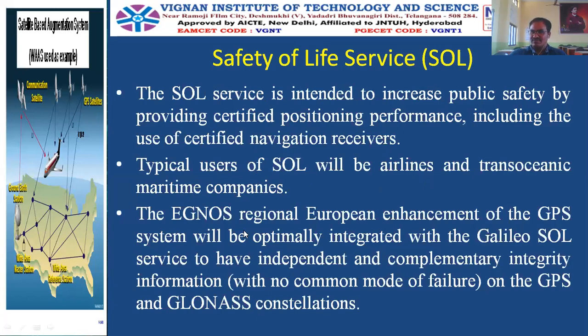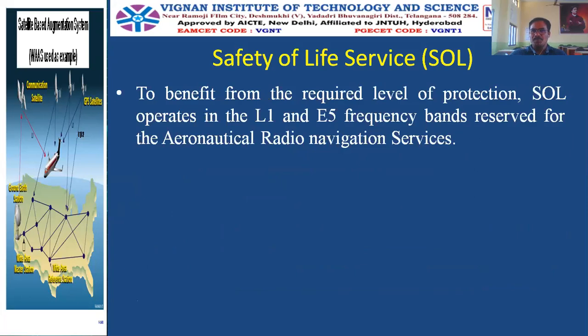EGNOS is one of the developed European systems. It's a regional European enhancement of the GPS system. It will be optimally integrated with the Galileo SoL service to have independent and complementary integrity information on the GPS and GLONASS satellites. Both GPS and GLONASS satellites will be used by EGNOS. EGNOS is a system developed by the European Union for the purpose of SoL.